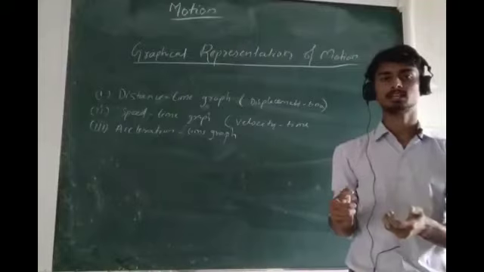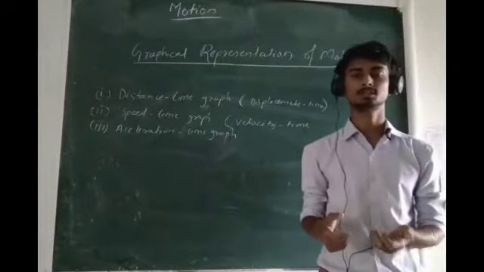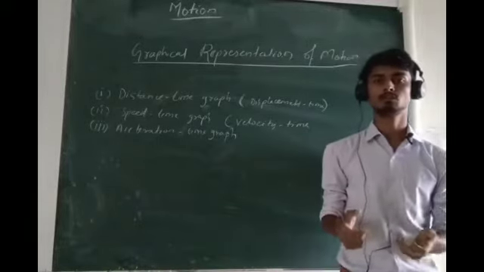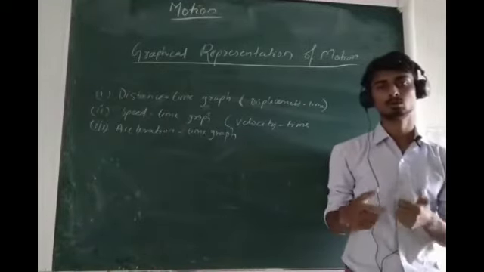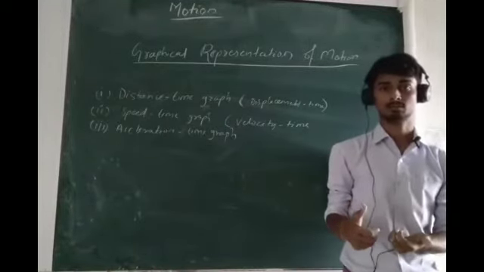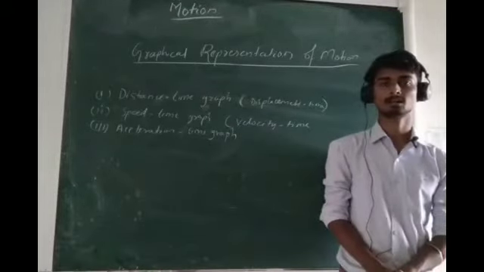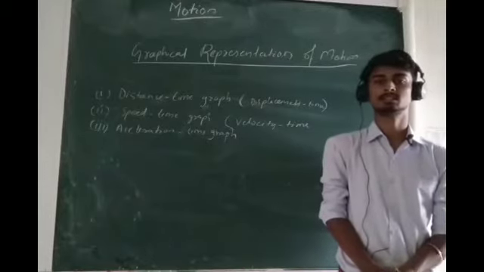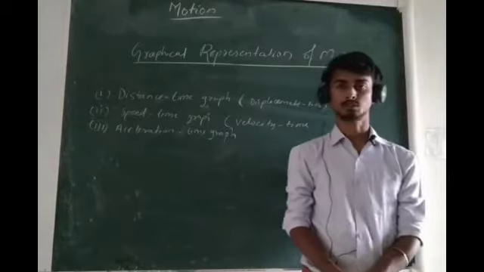In order to describe the position, speed, velocity, acceleration of a body, it is very important for us to know graphs. If we can represent the motion of a body in a graph, then we can convey many things that are not easily conveyable if we say all those things verbally.